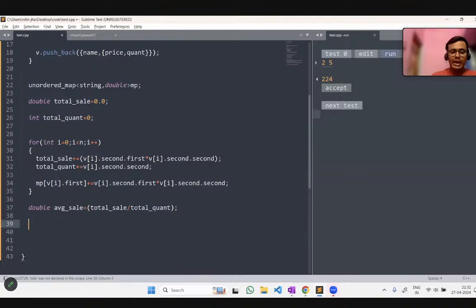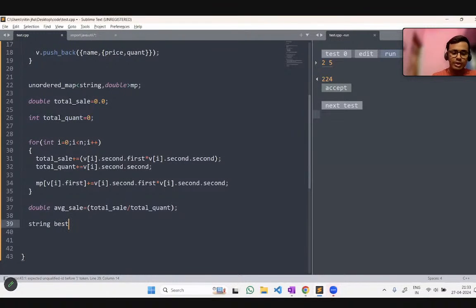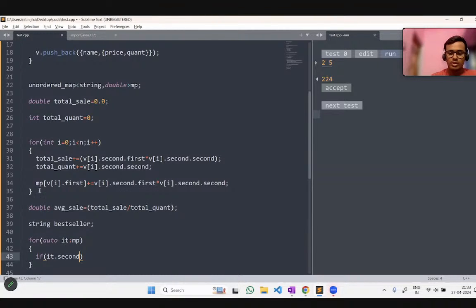And now for the best selling, we just have to return the name of the best selling product, so create a string bestseller. Initially, this string will be empty. Now we will iterate over the map, for auto it in the map, if it dot second is greater, okay, let me create one variable also.